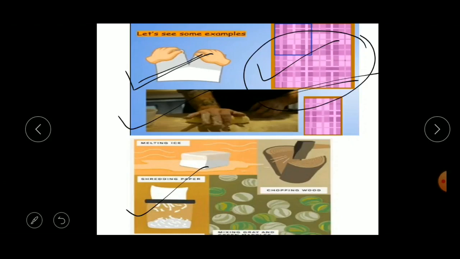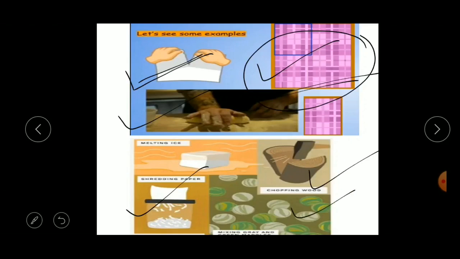So there is no formation of a new substance, but there is a change in its size, right? That is a physical property. Next one is chopping of wood. If you cut the wood, you will not get any new substance here. So the wood will remain wood only. It may vary in size, right?